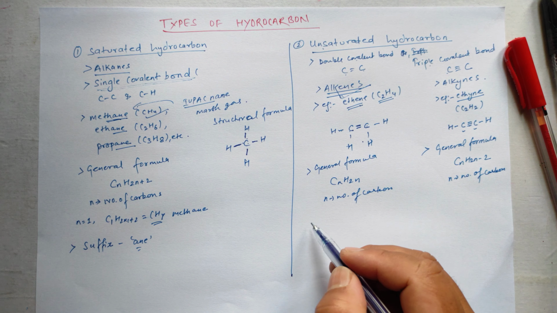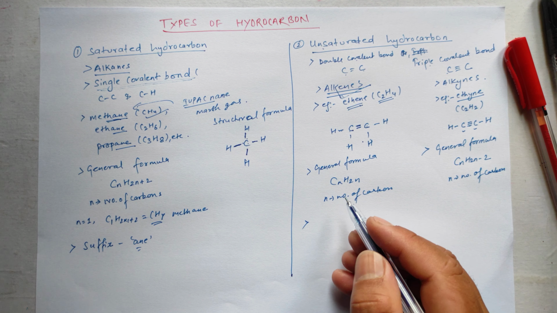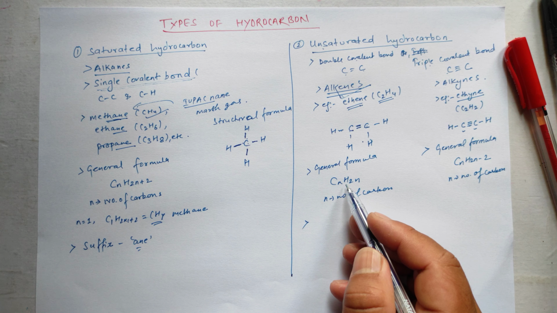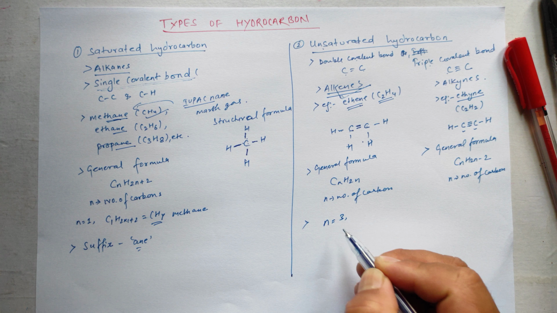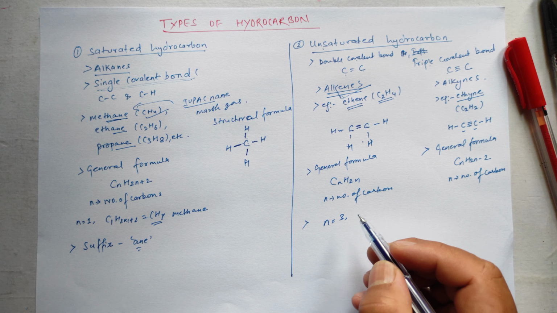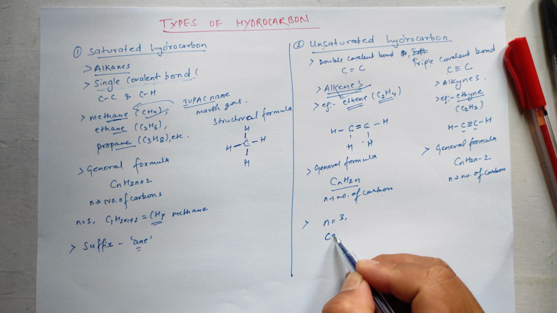Okay, let's try to write a molecular formula using the general formula. Suppose if n equals 3, then what happens to the molecular formula?